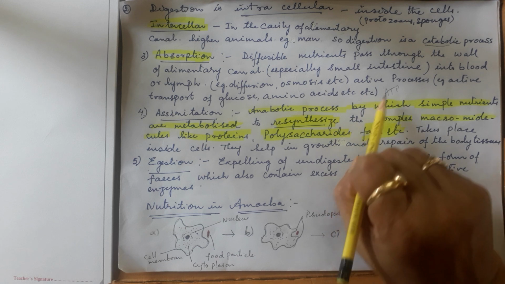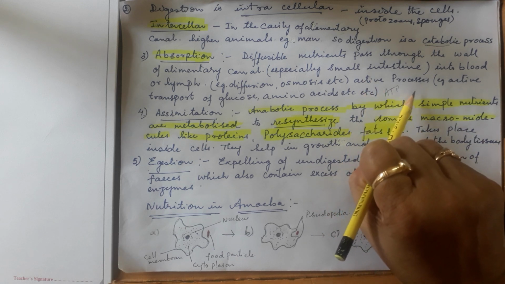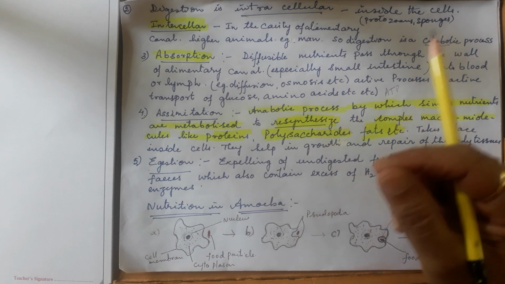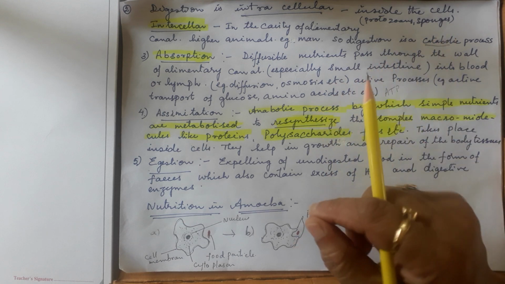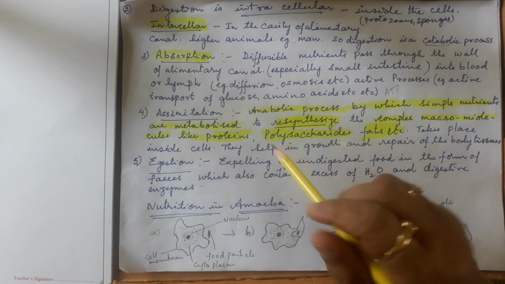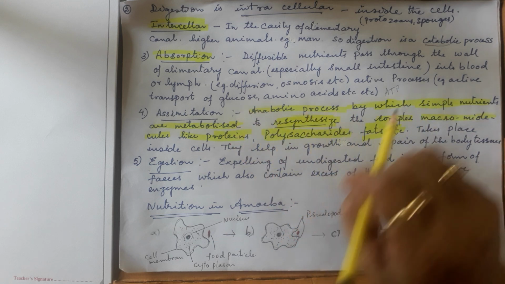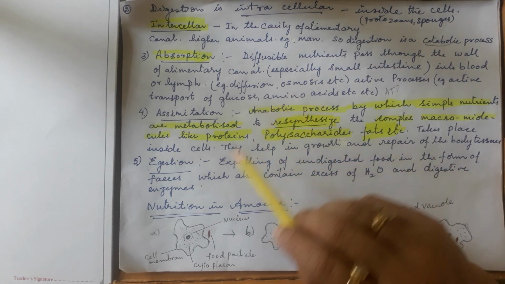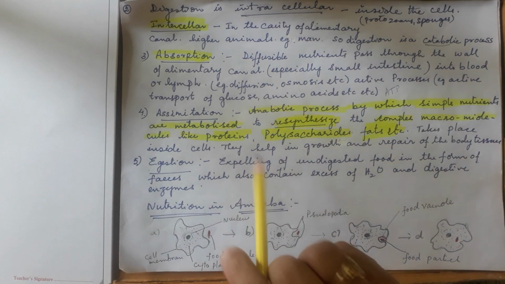Taking the food inside using energy is the active process. Bigger molecules which cannot simply diffuse through cell membranes, for example glucose and amino acids, are absorbed by the active process. Some are passive, meaning diffusion and osmosis.